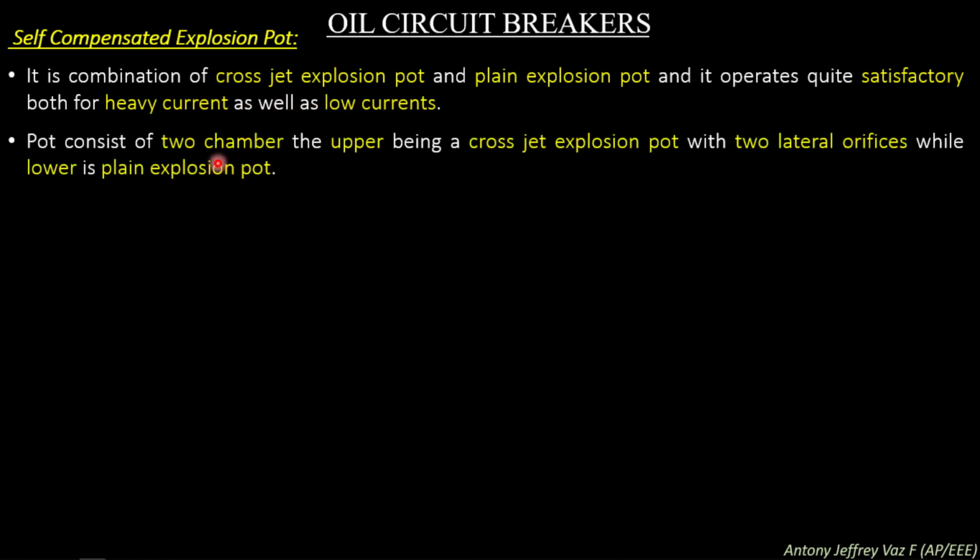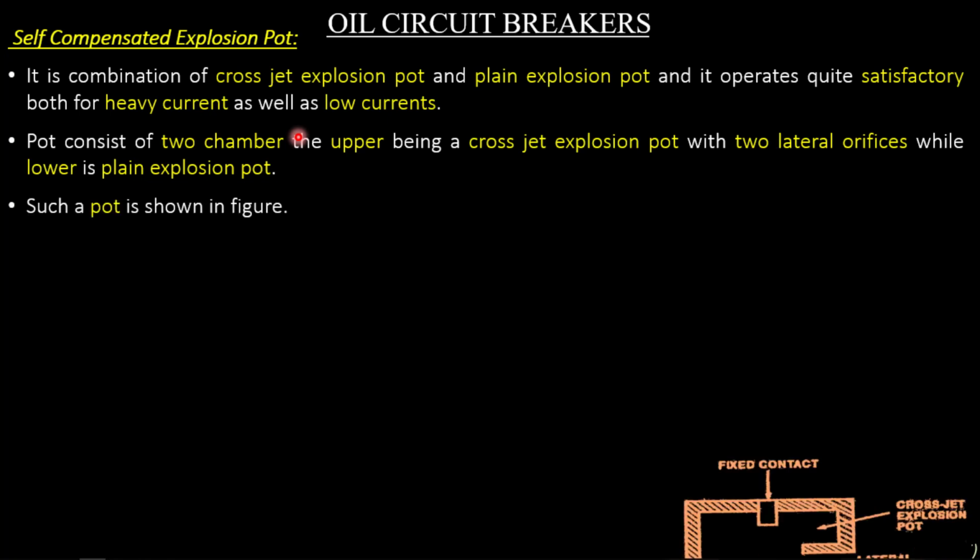The pot consists of two chambers, the upper being a cross-jet explosion pot with two lateral orifices, while the lower is a plain explosion pot. So the design of the self-compensated pot consists of merging of the two previously seen pots.